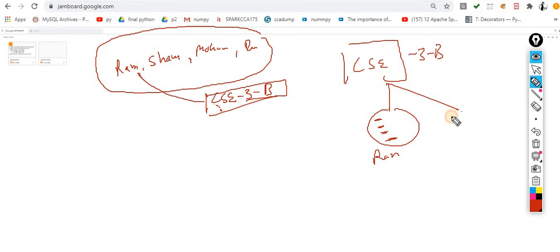Again, the same class CSC 3rd is referred to by another object, suppose Sham, and Sham has different information, but the attributes are similar to this. The information is different. Here the name is Ram, here the name is Sham. Here the father name is Ramlal, here the father name is Shamlal. Here the age is 20, here the age is 21. Here the marks are 70, here the marks are 80. But they have the same attributes as defined in the CSC class.